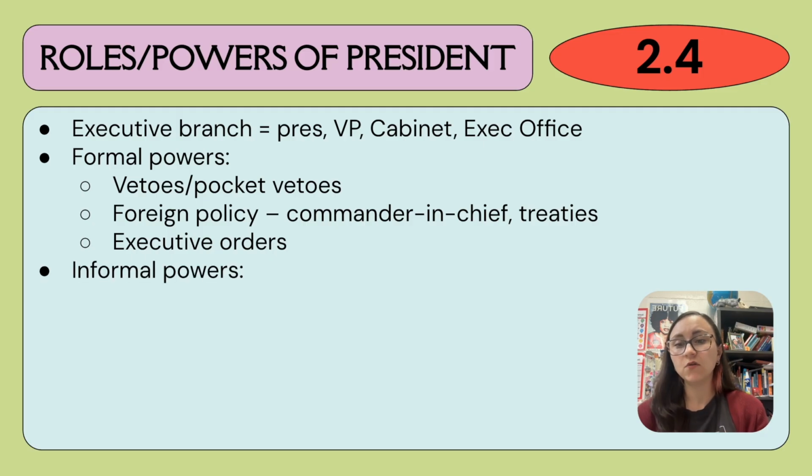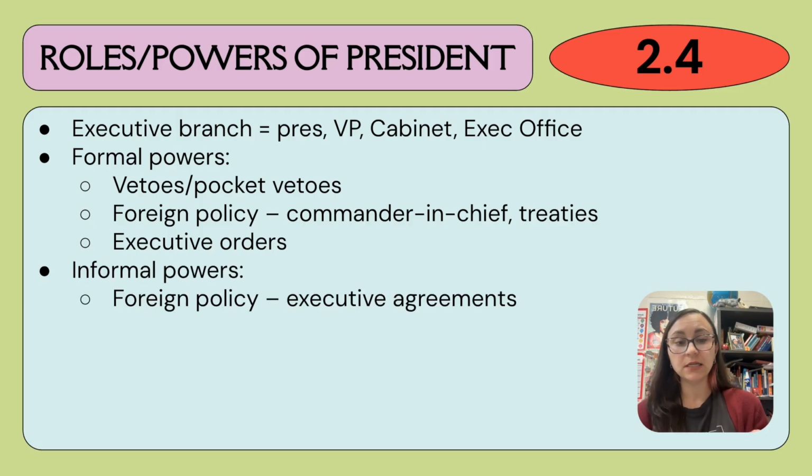Informal powers, foreign policy, executive agreements. These are going to be kind of like treaties, but they're more of a handshake, right? More like, okay, we won't go to war with you if you don't go to war with us, but it's not technically a treaty, so it doesn't have to be approved by the Senate.